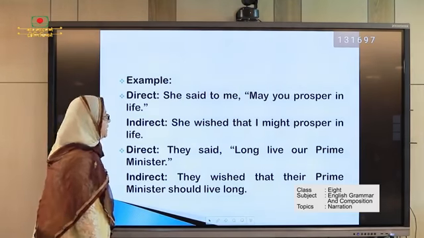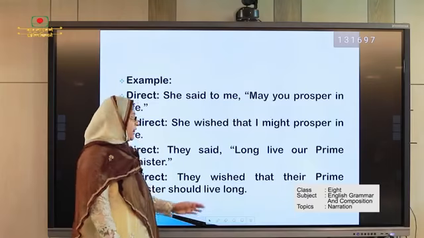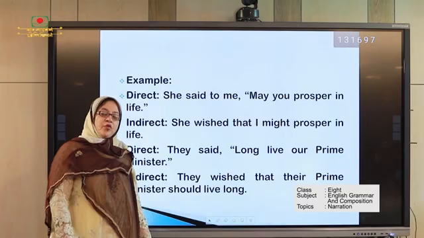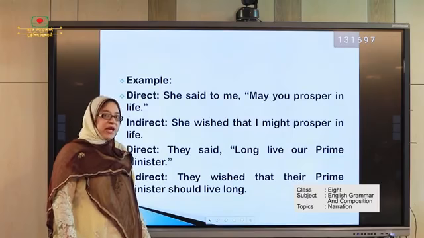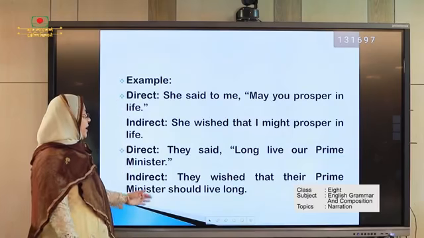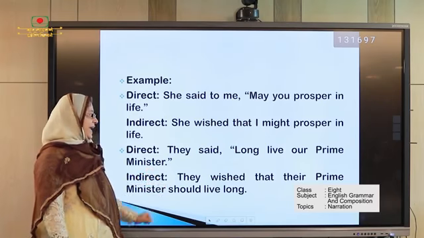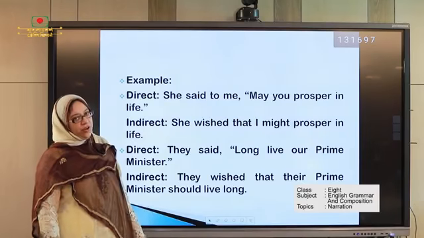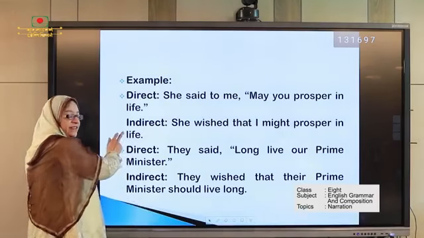The second one, they said, "Long live our Prime Minister." Here we also wished the long life of our Prime Minister. So, the answer will be, they wished that their Prime Minister should live long. Okay? Is it clear?